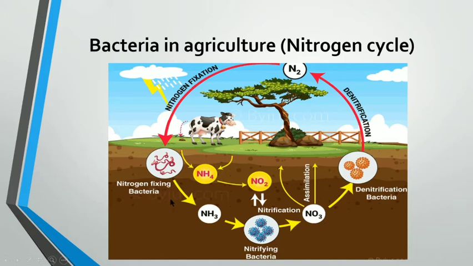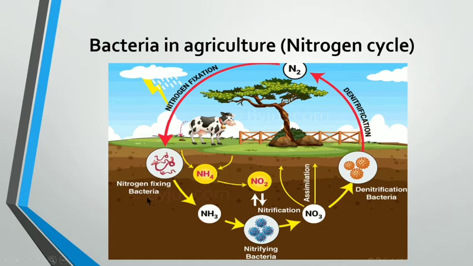This is nitrogen fixation. The process of conversion of free atmospheric nitrogen, as I said, is that nitrogen is available in the atmosphere in maximum amount, but this nitrogen cannot be utilized by the plants directly. They use it with the help of these bacteria. How?